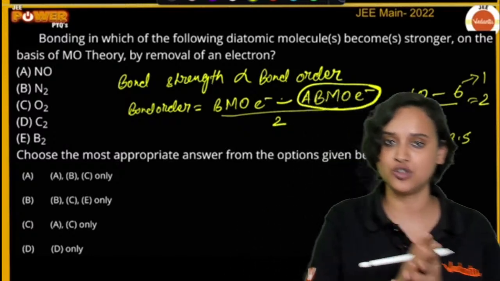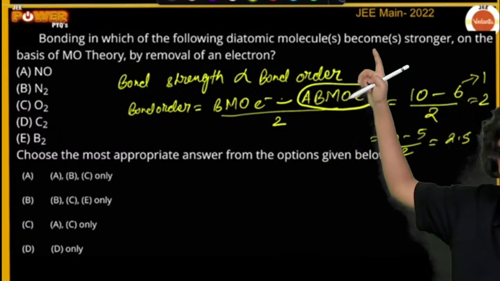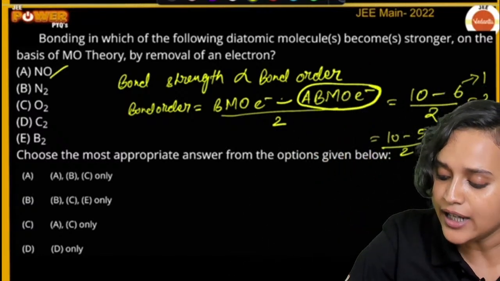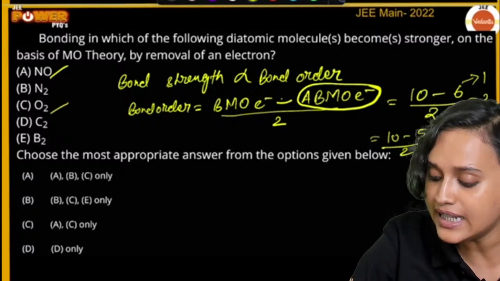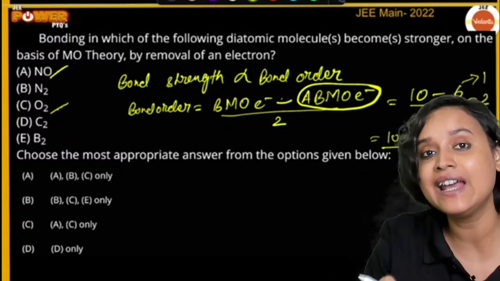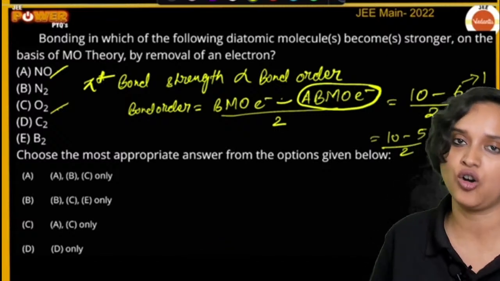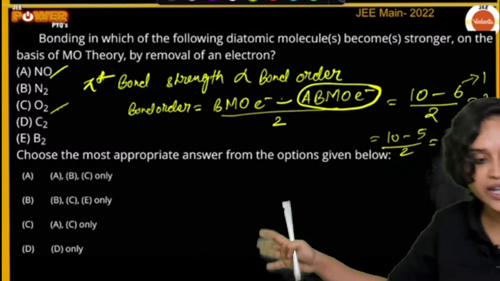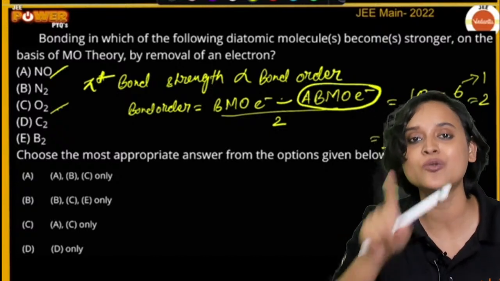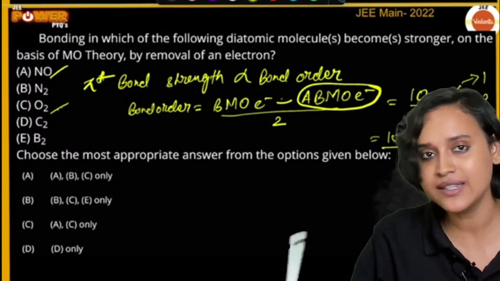Very good. Now, in all of these, you will notice that only NO and O2 are the two molecules where there are electrons in the pi star orbital. That is, in anti-bonding, these are the only two molecules where you have pi star electrons. Other ones do not have.